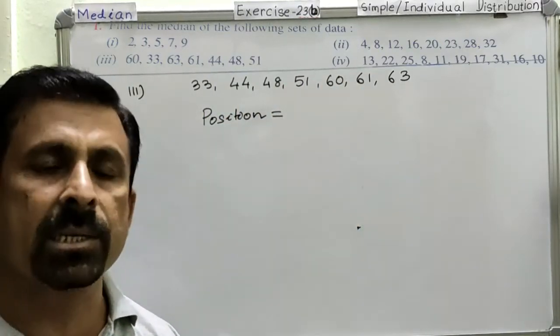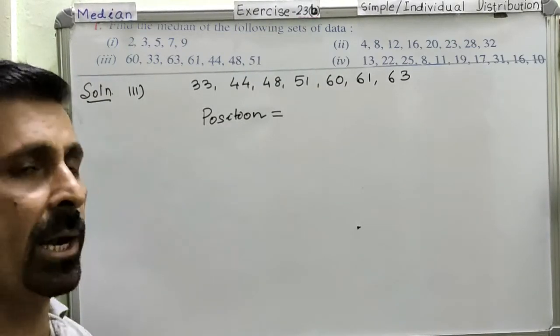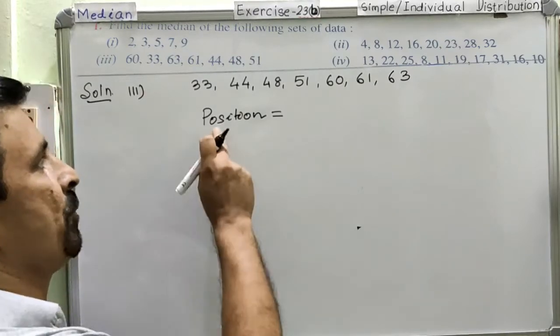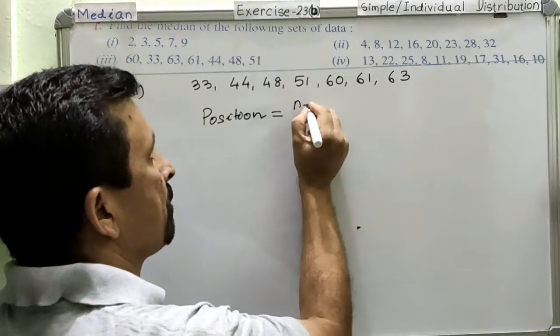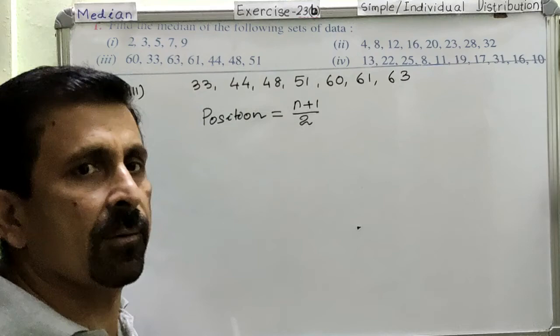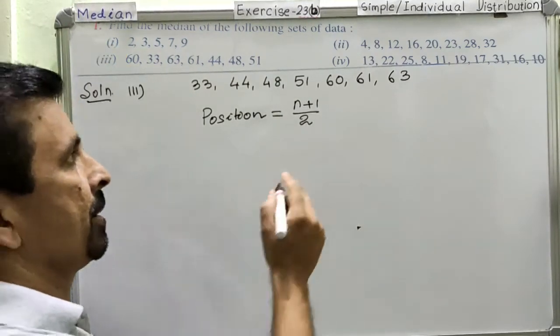And 7, you know, it is an odd number. So that means since we have an odd number of data, we will get only one position. Okay? So we are now going to find that one position with a formula. And that formula is (n + 1) / 2. This is the formula for finding the position of the median.